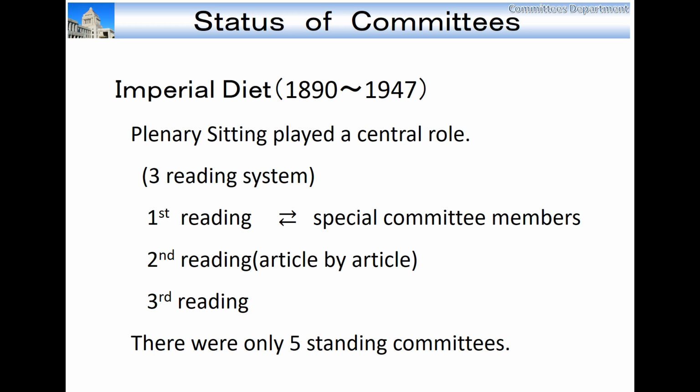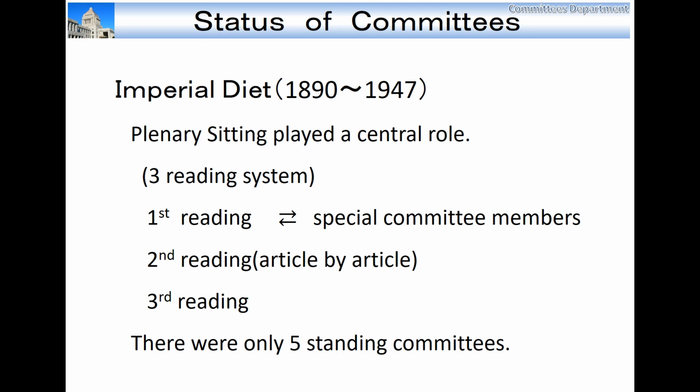Under that system, a bill was deliberated in the first reading of the plenary sitting, and in the middle of the first reading, a bill was referred to special members of a special committee for a specific bill, and after the deliberation of the committee, the bill was returned to the first reading stage of the plenary sitting. Then they decided whether they would proceed to the second reading stage or not. In the second reading stage, they deliberated each article of the bill and they deliberated amendments. In the third reading, they decided whether they would pass the bill as a whole.